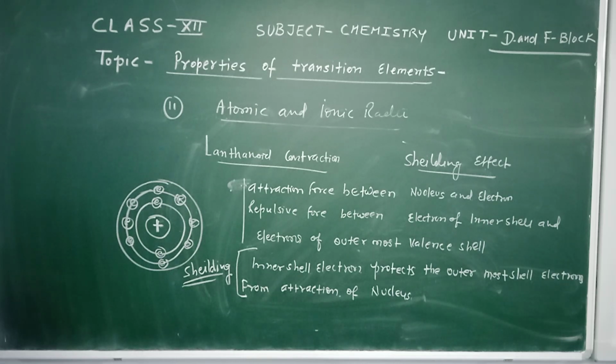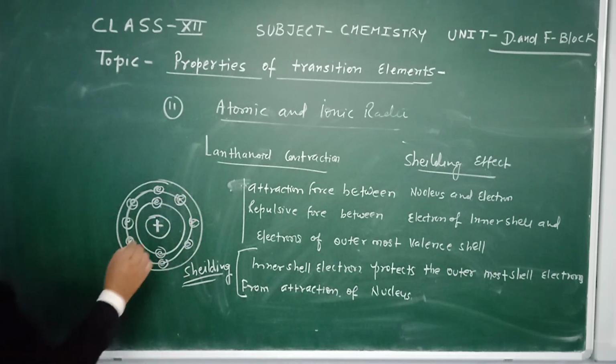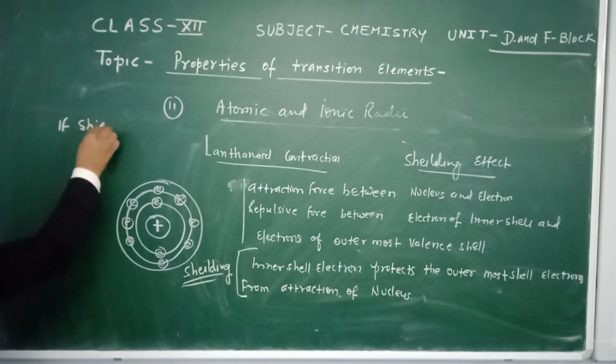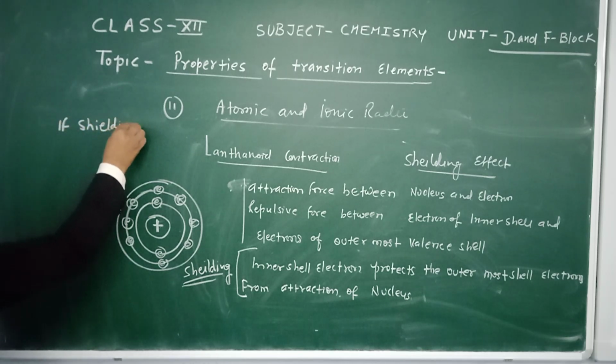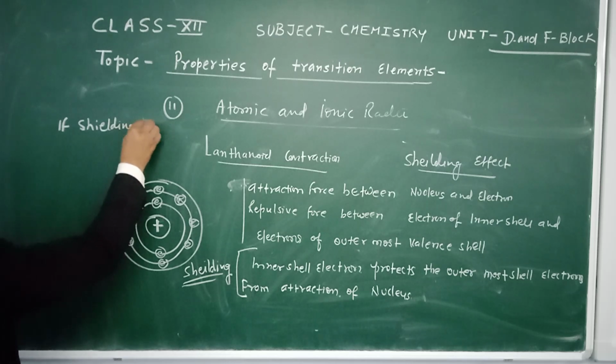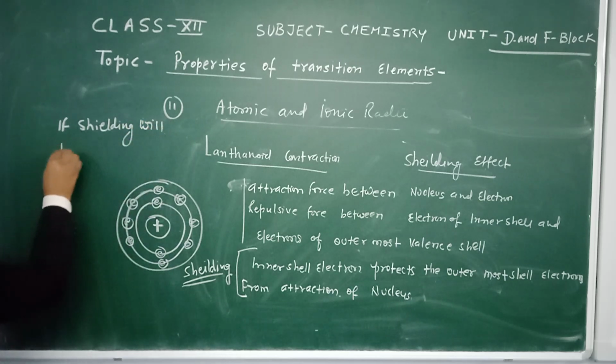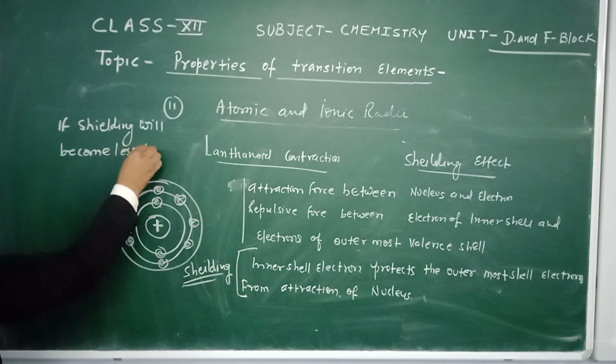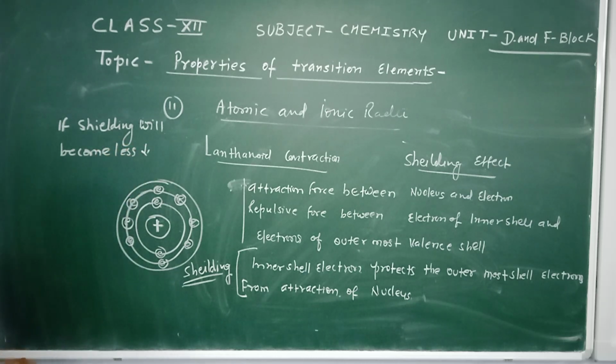Now if the shielding becomes less, then what do we observe?